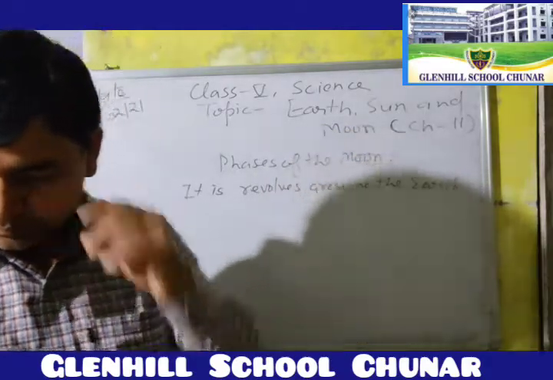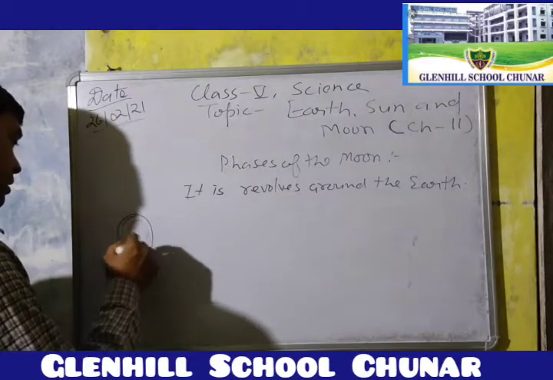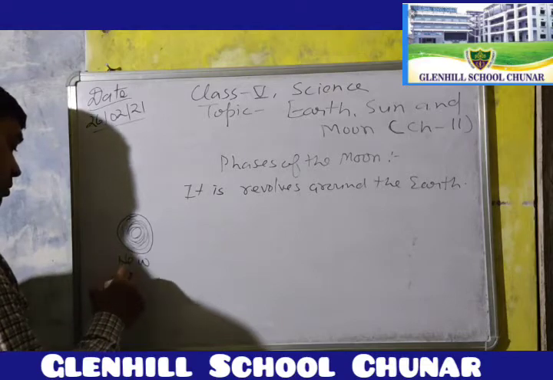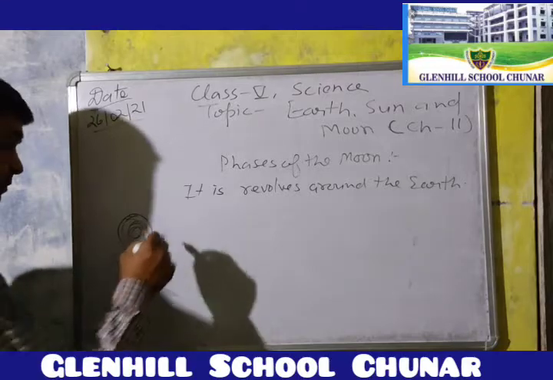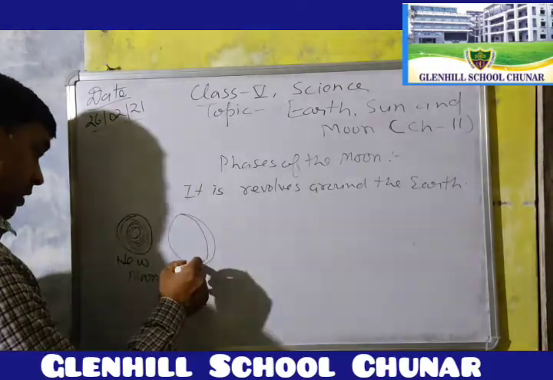This is the new moon. After some time, some lighted part is seen.